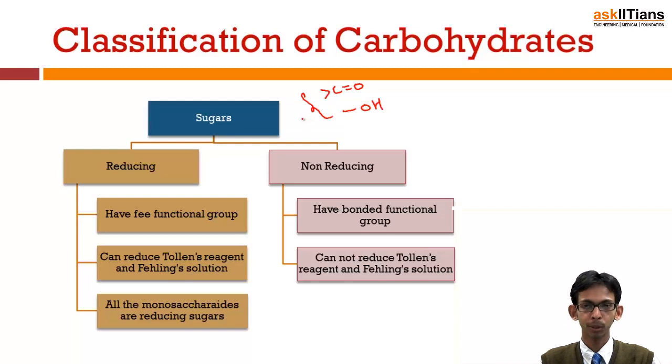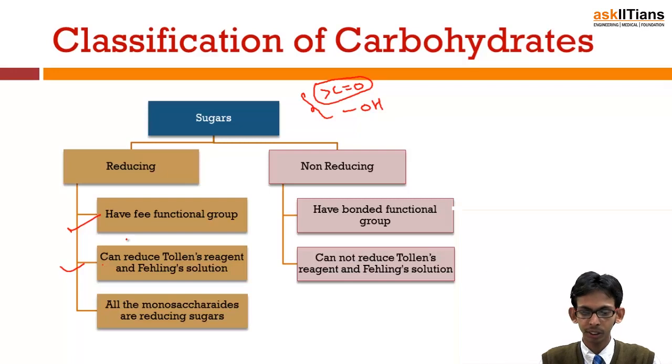So those sugars, that means monosaccharides and disaccharides, in which this carbonyl group is free, are known as reducing sugars because they can reduce Fehling's solution and Tollens' reagent. The Tollens' reagent test and Fehling's solution test are used for detection of aldehydes and ketones, and those who have free aldehydic and ketonic groups will obviously reduce Tollens' reagent and Fehling's solution, so those are known as reducing sugars.